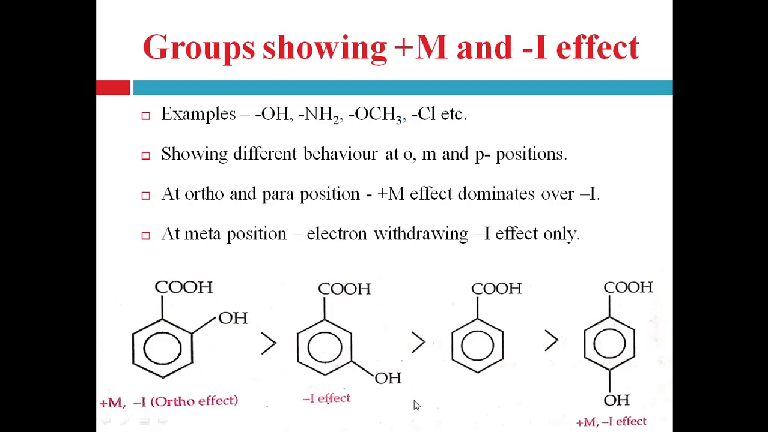Can you understand this? When the OH group is present at the meta position, it produces the electron withdrawing inductive effect, which increases acidity compared to unsubstituted benzoic acid. And when it is present at the para position, it decreases the acidity of unsubstituted benzoic acid, right? So that is the order of acidity.